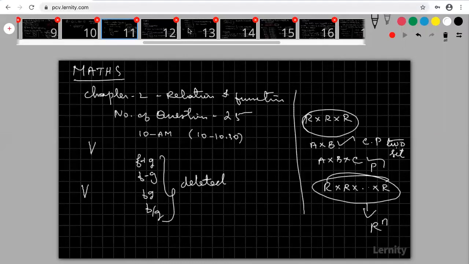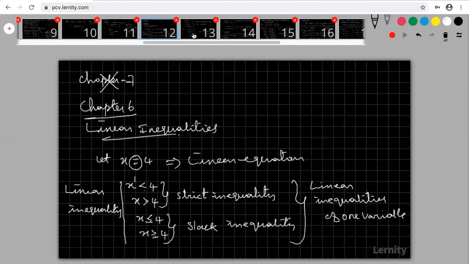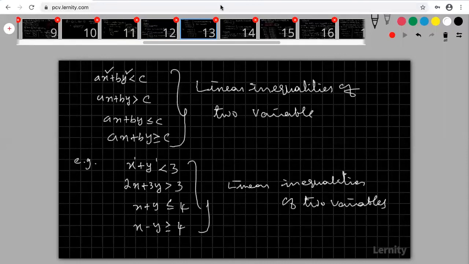Pratish, you concentrate only on the 2x2 Cartesian product. Don't concentrate on 3x3 or more than that.